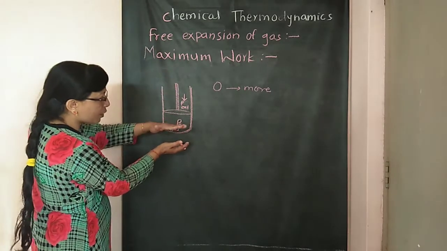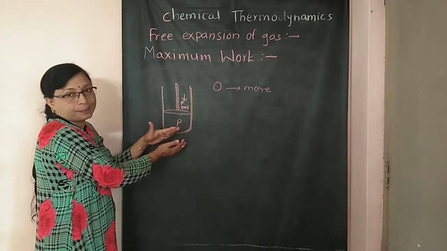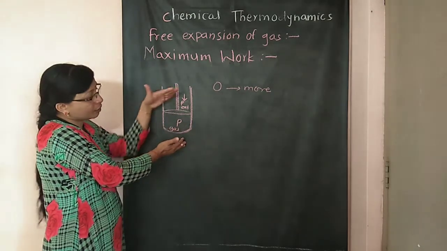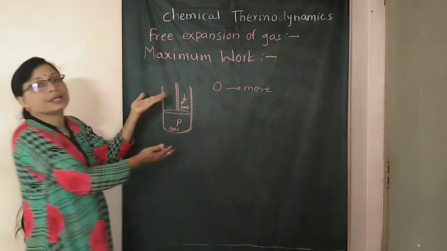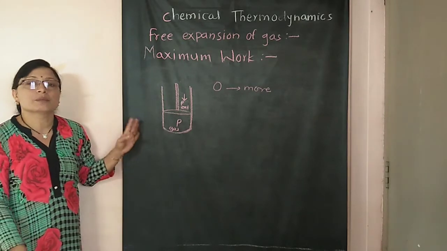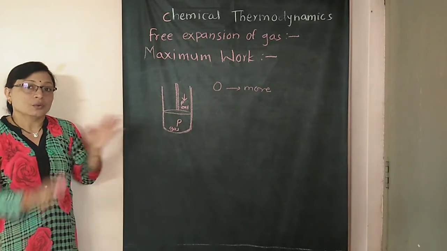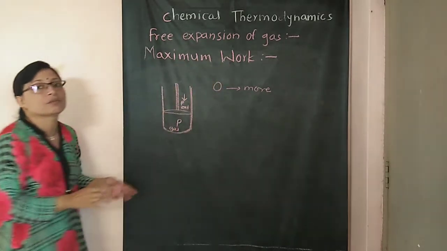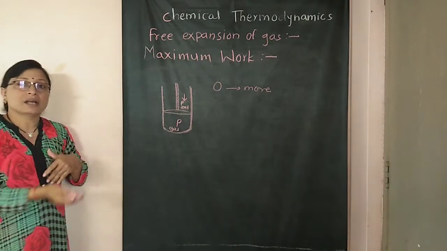So this is the work done on the system, and this is the work of compression. This is the work done on the system by the surrounding. So this is not the maximum work. We are going to find out the condition suitable for the maximum work. We have been looking at one condition.